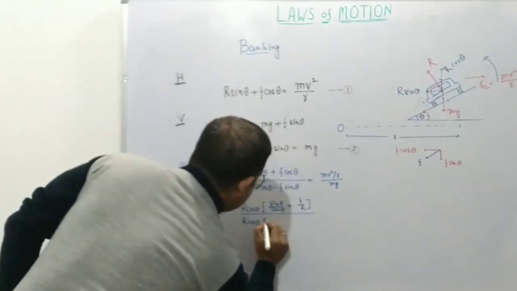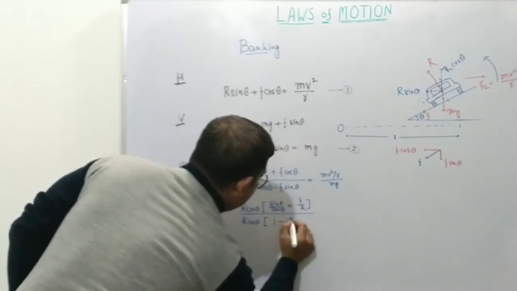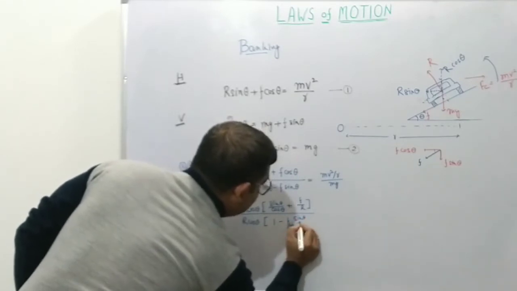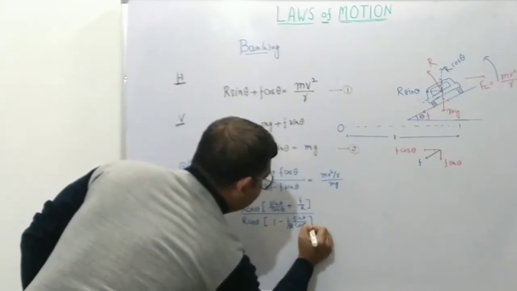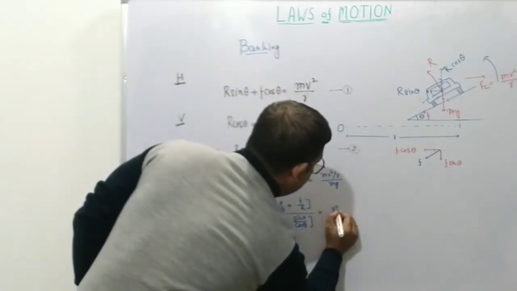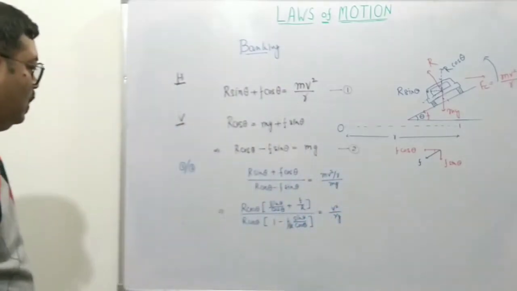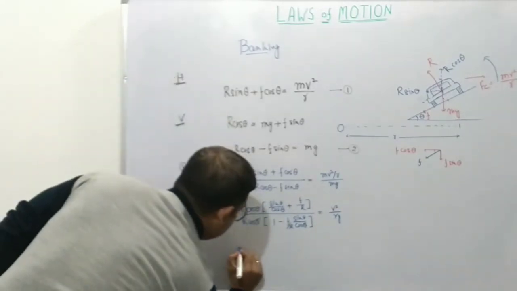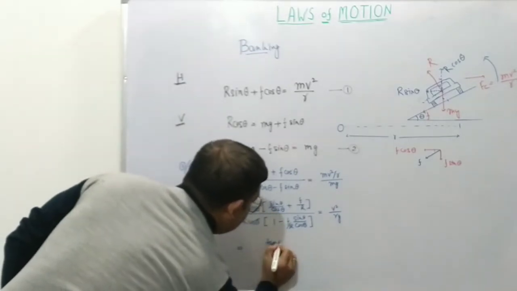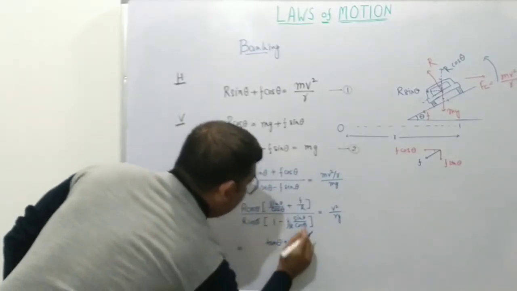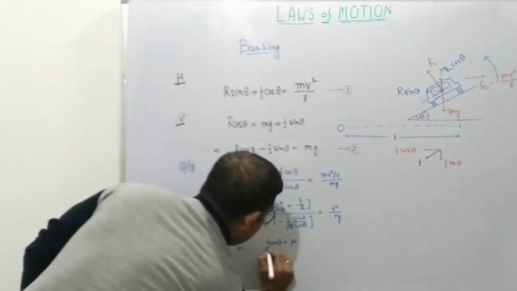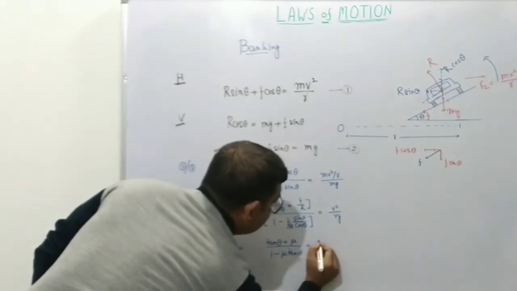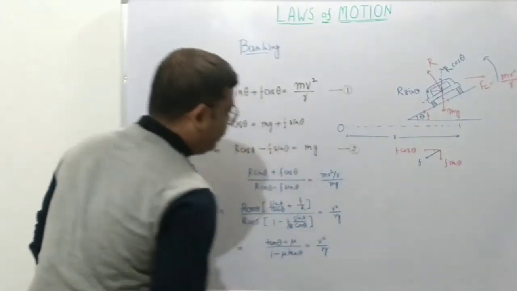Taking R cos theta common in the denominator also, we get 1 minus f by R tan theta, equal to v square by rg. So R cos theta will cancel out, and we are left with tan theta plus mu, since f by R is mu, divided by 1 minus mu tan theta, equals v square by rg.